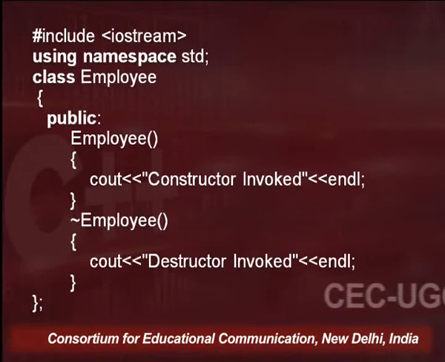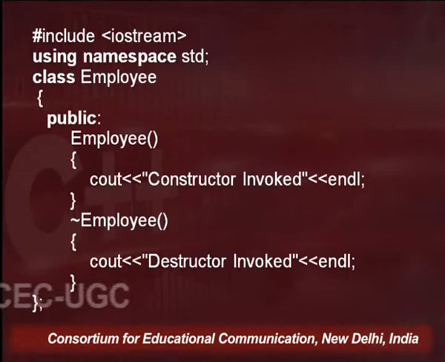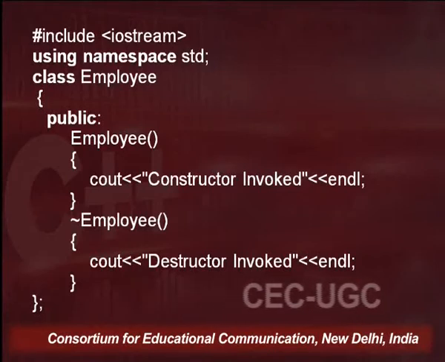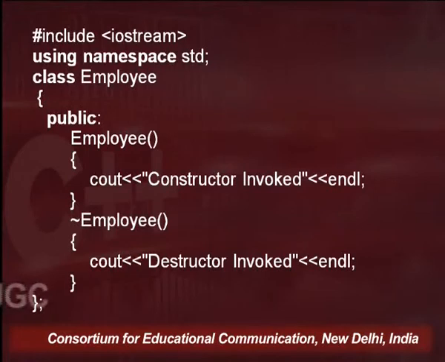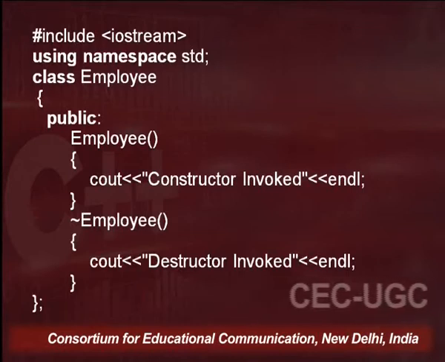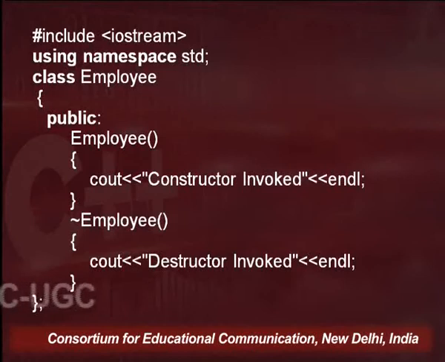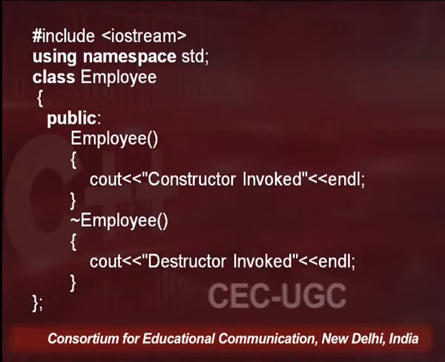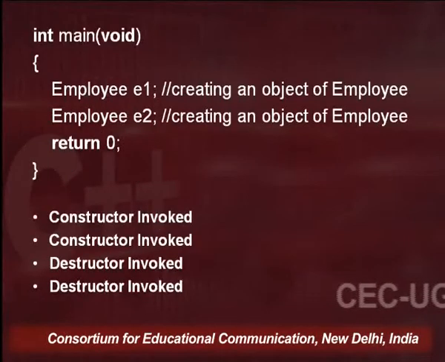and then within that I have written cout, just a simple statement which says destructor invoked followed by a line change, and after the closing bracket of this destructor there is the end of the class, which is signified by a closing curly bracket followed by a semicolon. Now we have two member functions, one is constructor, another one is destructor for our class employee. Now let us see how we are going to use this in the main function.